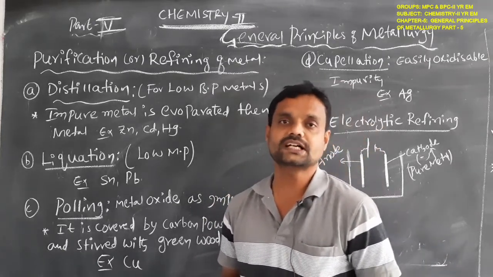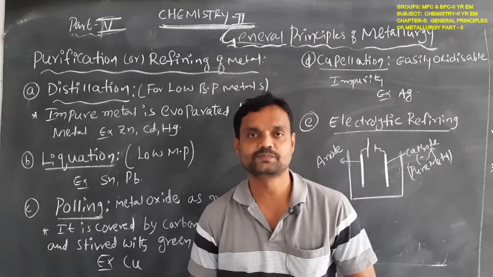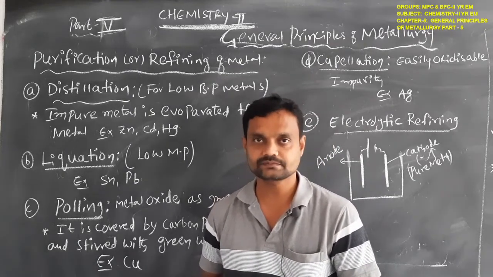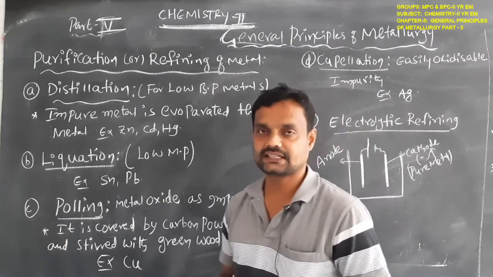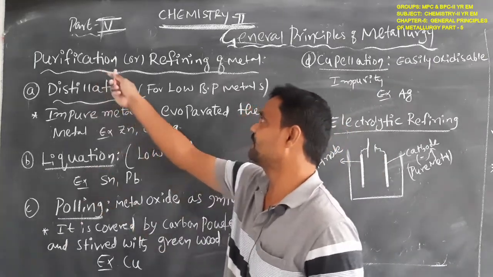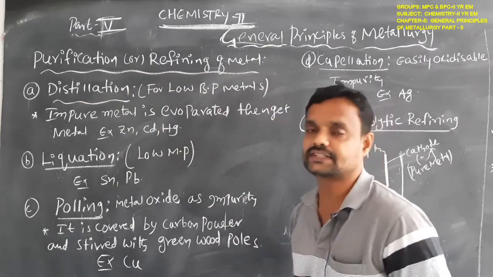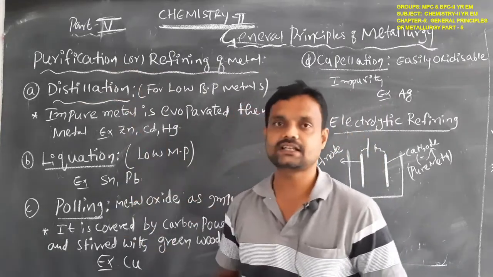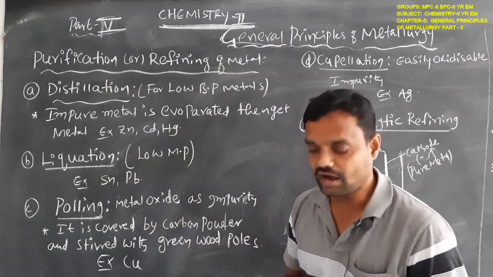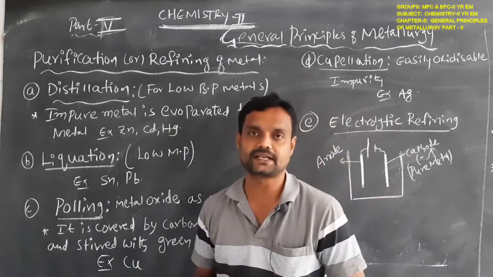Here we remove that impurity also. That is the last step of metallurgy, the extraction of the metal: the purification or refining of the extracted metal.